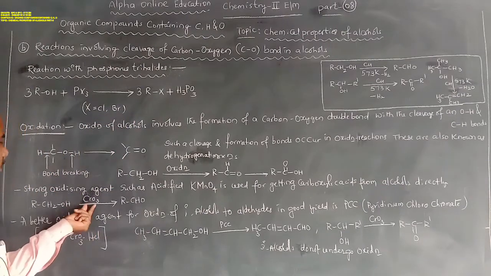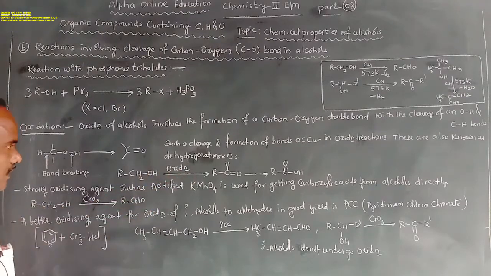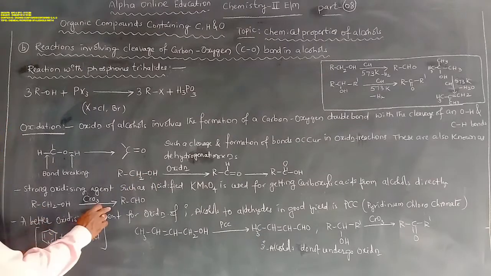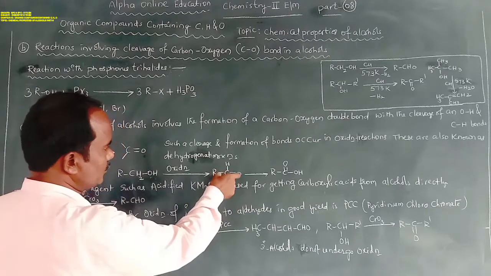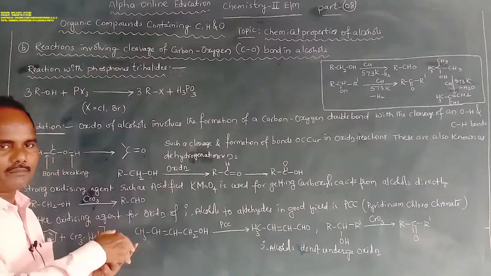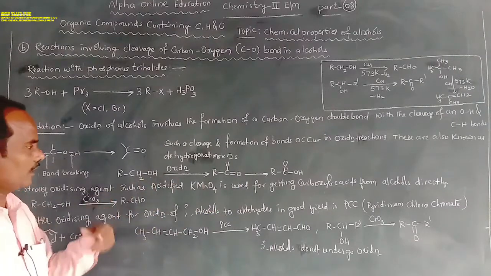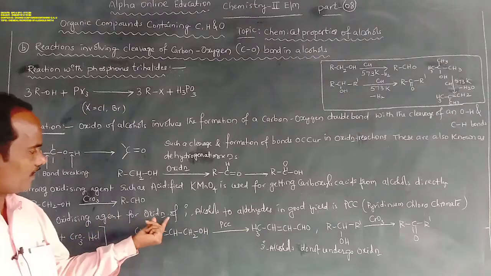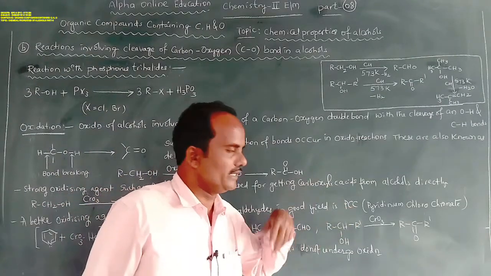Chromium oxide CrO3, when used for the oxidation of alcohols, stops the oxidation at the aldehyde stage only. By using chromium oxide CrO3, we can separate the aldehydes.